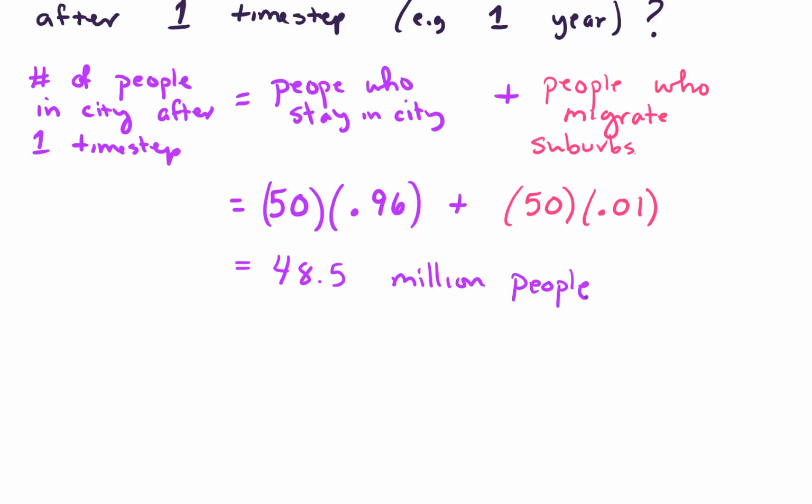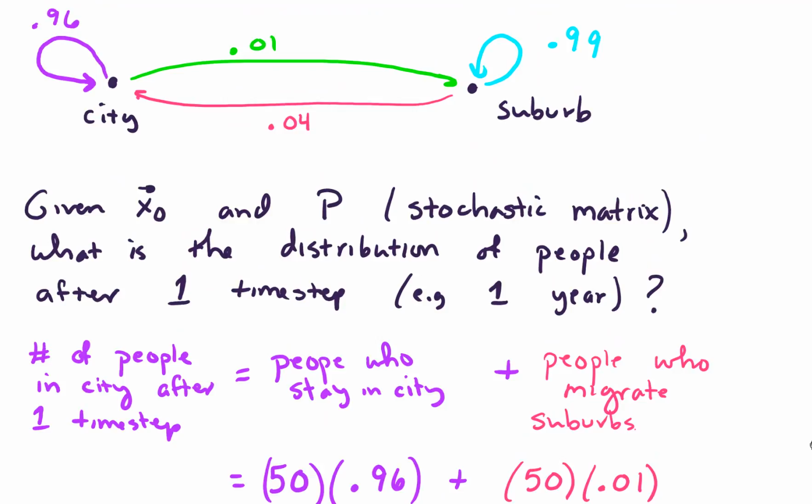All right, and then we can also compute the number of people that live in the suburbs after one time step. So if we go back here, how do you get to live in the suburbs?